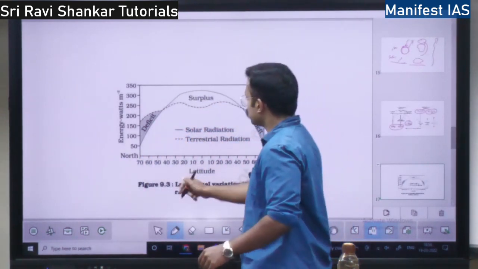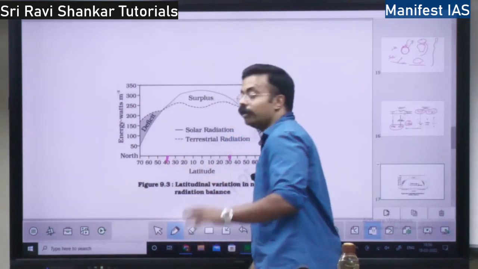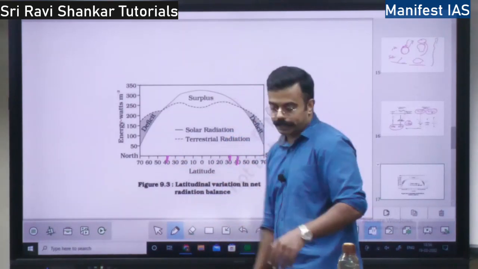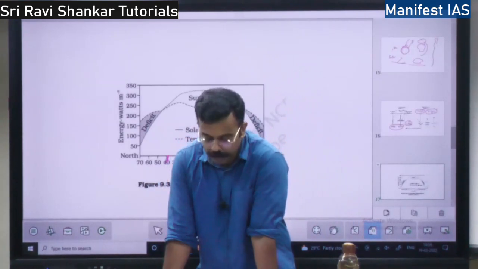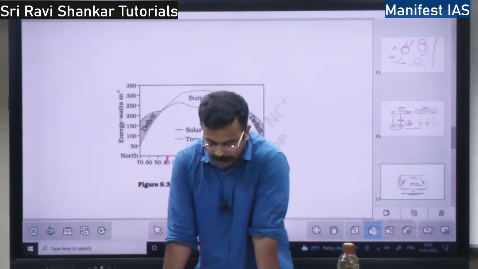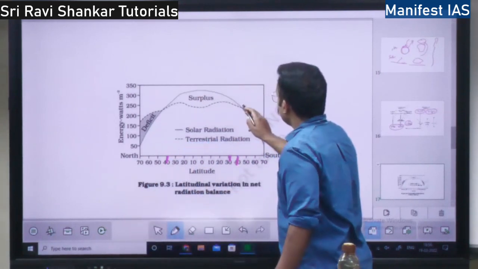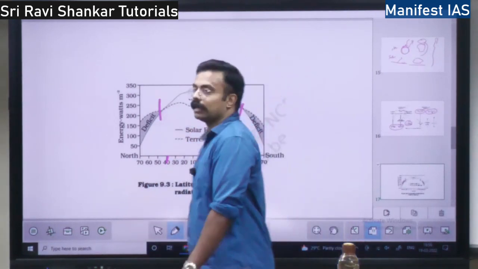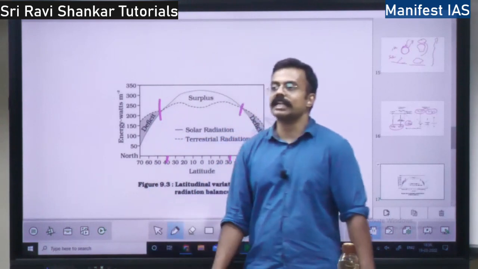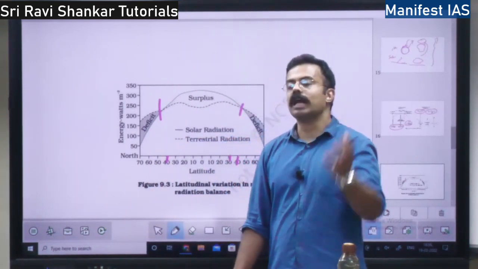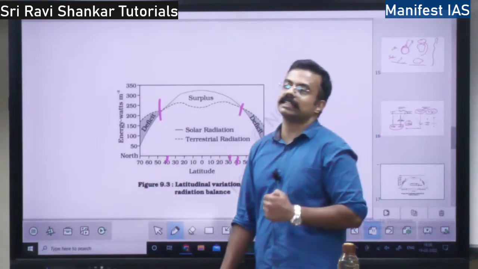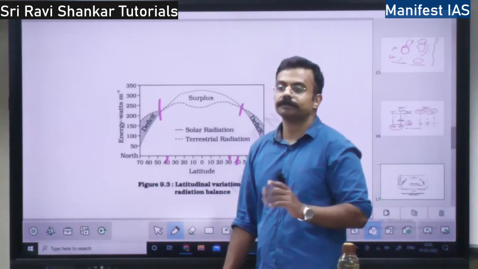From equator up to 40 degree, you have surplus radiation on both the hemispheres, north and southern hemisphere. In the polar region, you have deficit radiation. Surplus radiation means above average radiation is received. In the polar region, below average radiation is received. Clear? Okay.